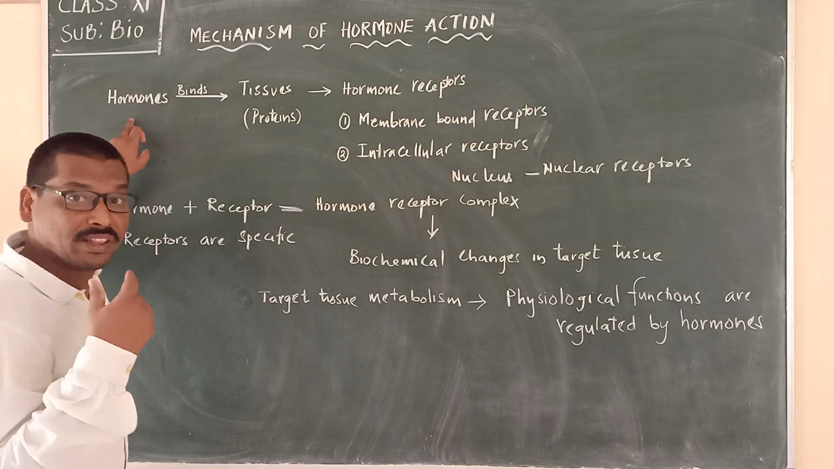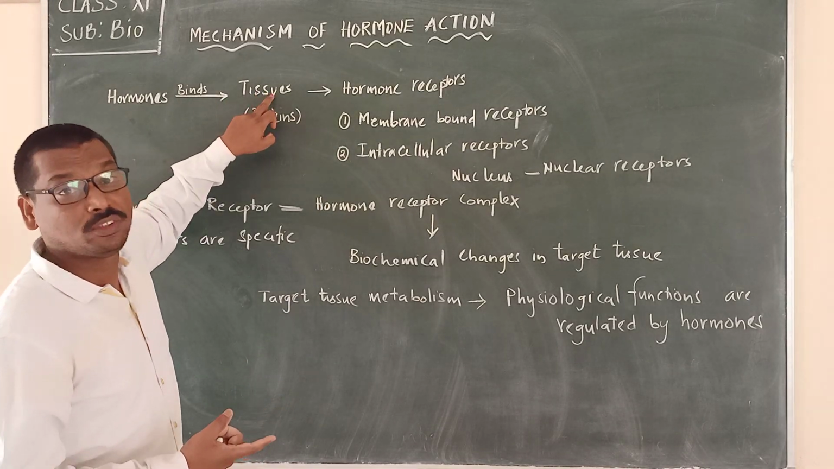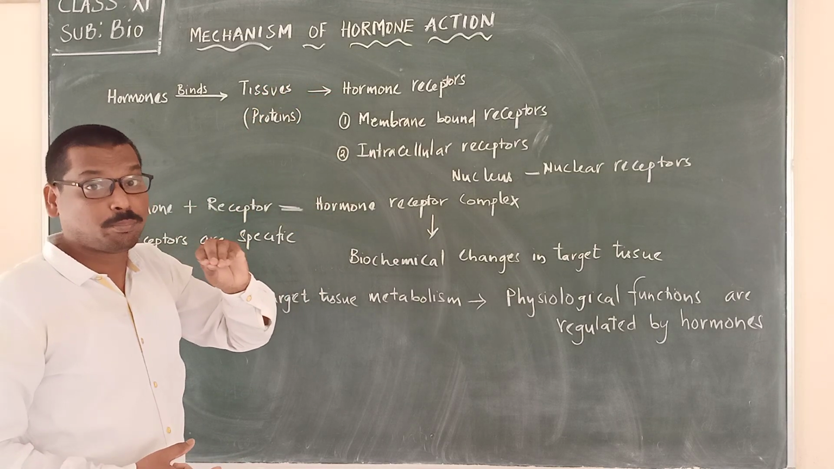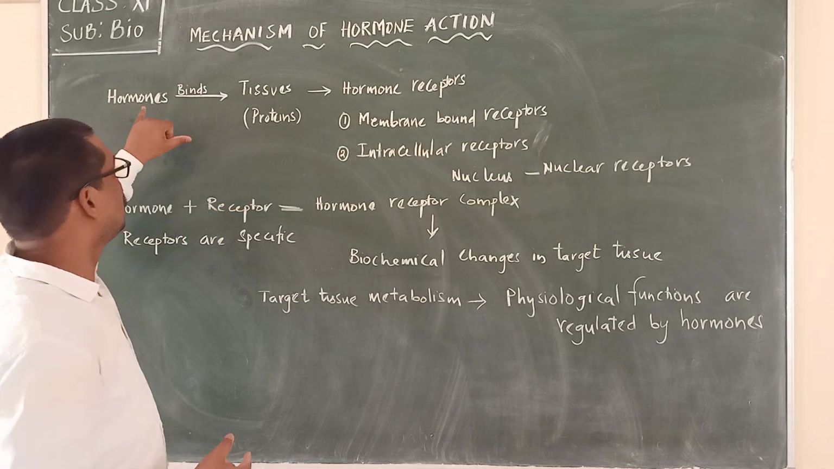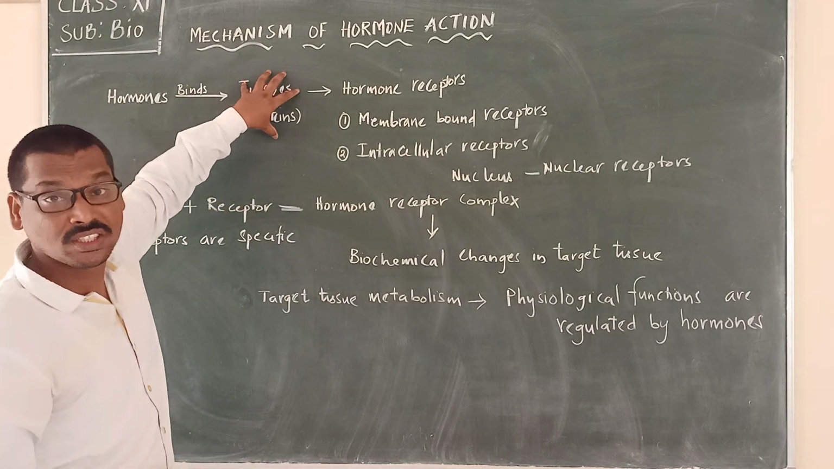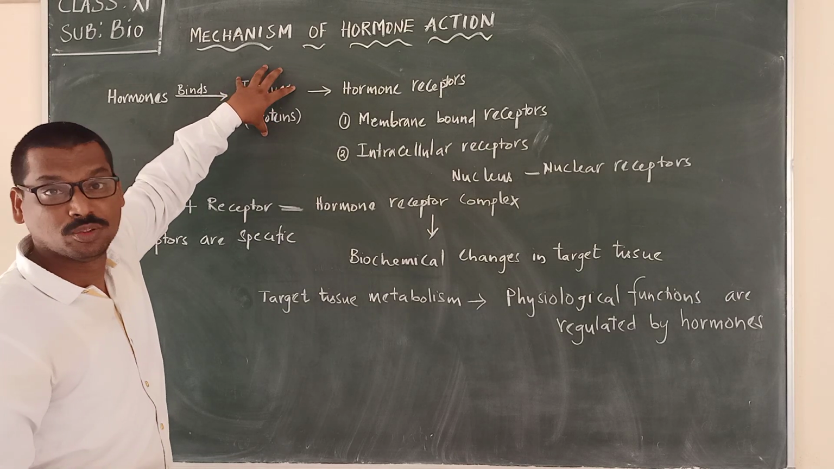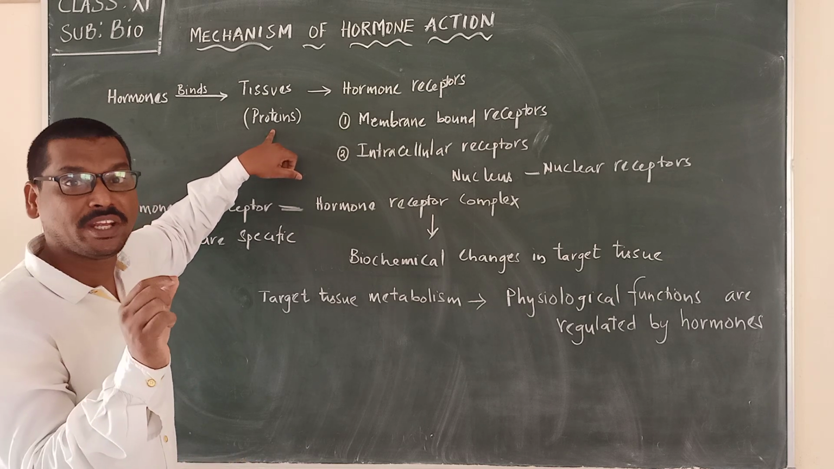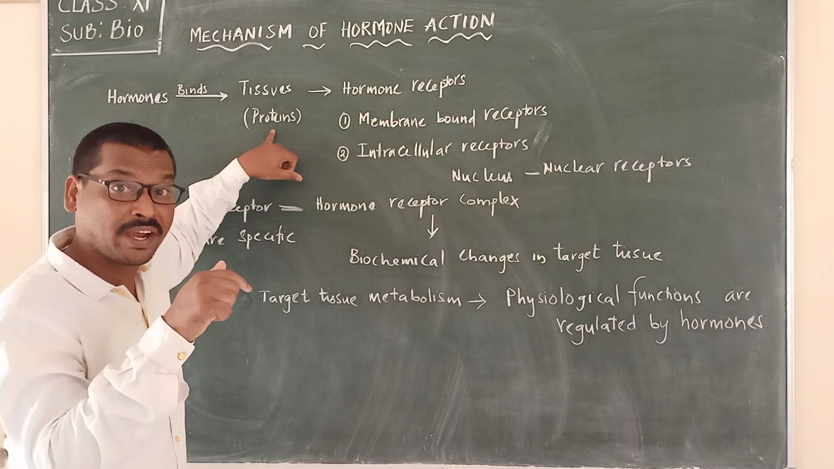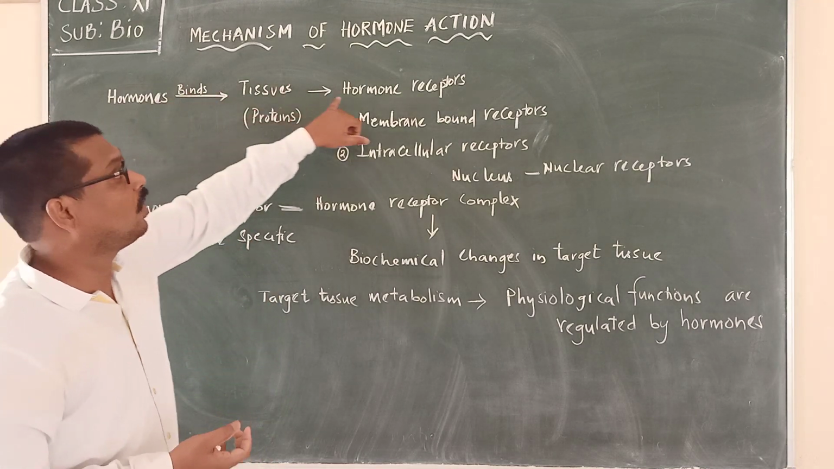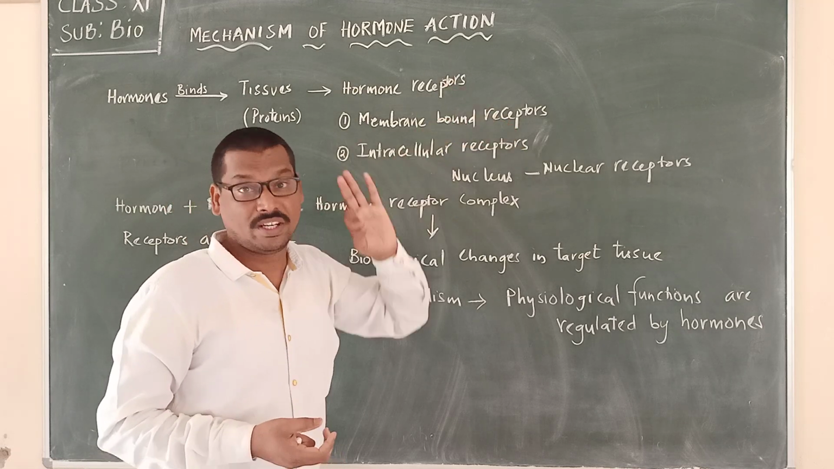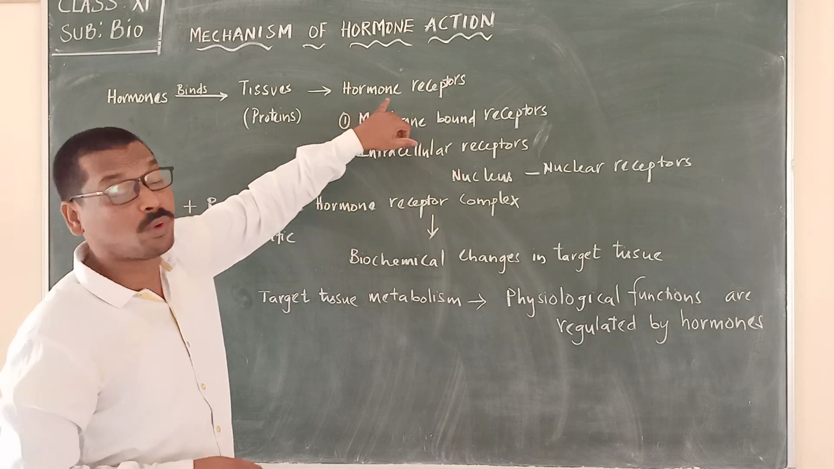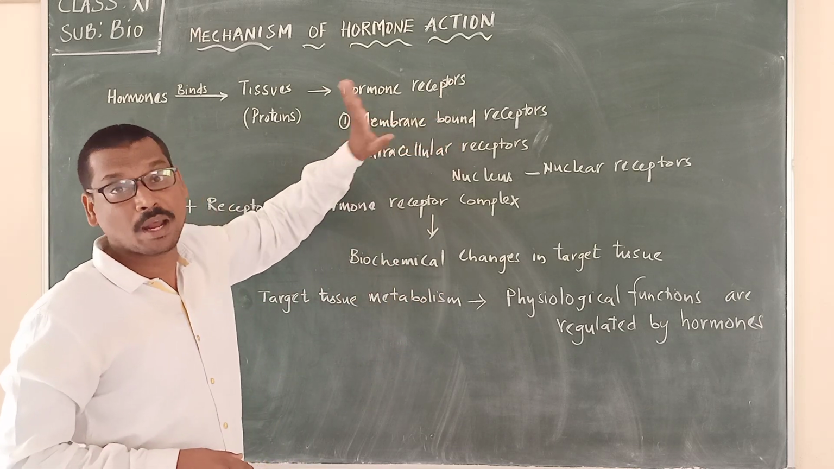So when the hormones are released, they reach the target tissues and bind to them. On the target tissues there are certain proteins that are specific for these hormones. Those proteins, to which the hormones bind, are called hormone receptors.